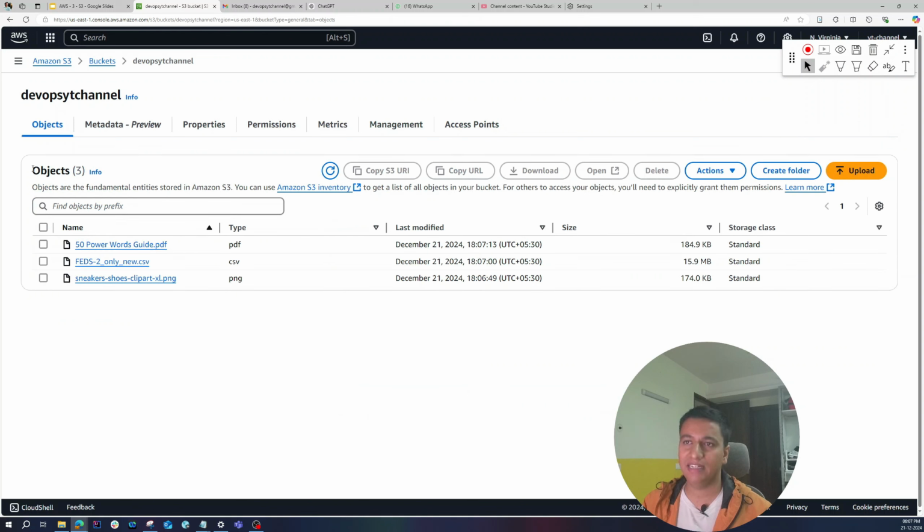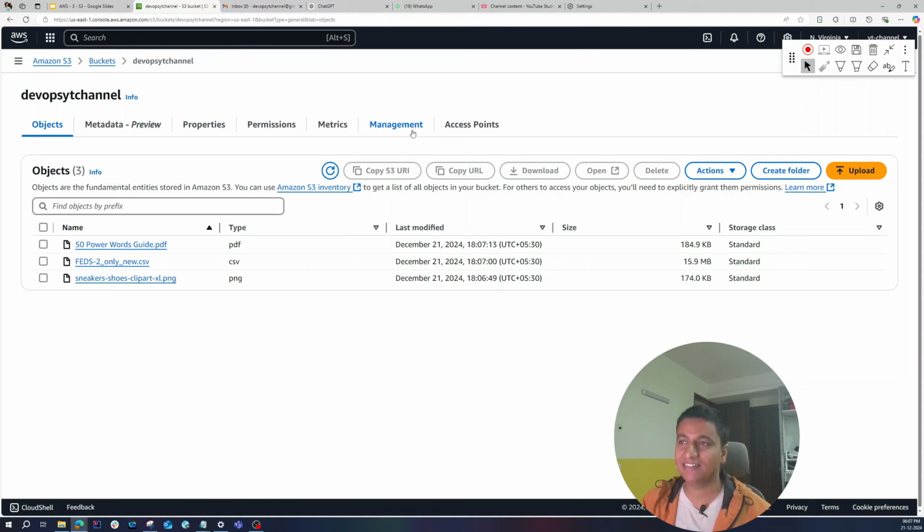And now you see that inside this bucket, I have 3 objects, all of different types. So this is the advantage of a blob storage. Now there are a couple of things which we ignored while setting up the bucket, like the properties, the permissions, the management, right?